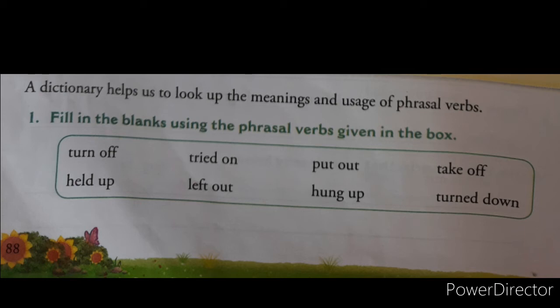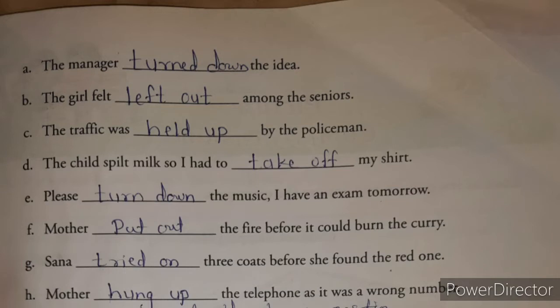Next, first question, fill in the blanks using the phrasal verbs given in the box. Here phrasal verbs are given that you have to use in the blanks. First, A, the manager turned down the idea. Turn down means what? Reject something. The manager rejected the idea. Next, B, the girl felt left out among the seniors. Left out means to be sad. C, the traffic was held up by the policeman. Held up means what here? To continue to operate. The traffic was operated by a policeman.